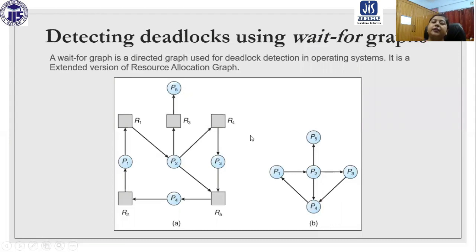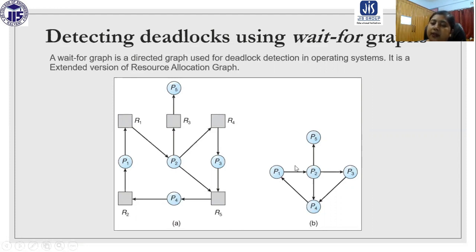So what are we actually doing? We are removing the resources from the resource allocation graph. Only the processes are there, and that makes a wait-for graph. From this wait-for graph, we have a clear picture of which process is waiting for which other process. So from here, we can find if there is a circle or not. Here you can see there is a circle. P1 is waiting for P2, P2 is waiting for P4, P4 is waiting for P1.